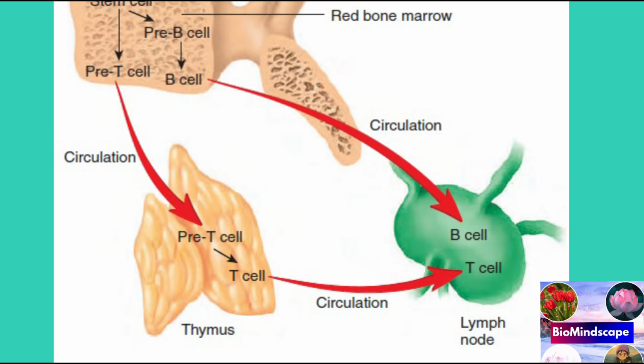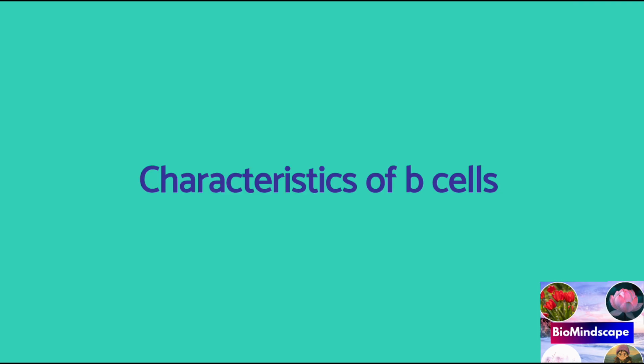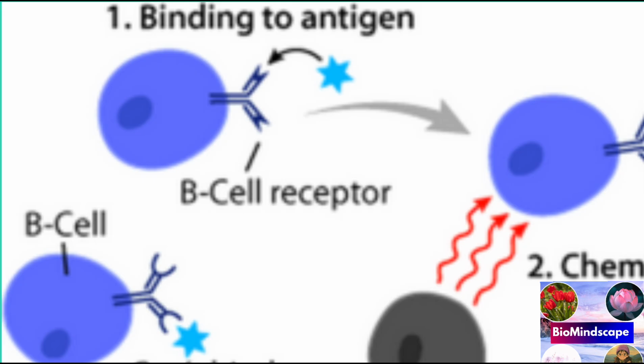These are formed. So what are the characteristics of B lymphocytes? B cells display immunoglobulin as an integral protein of the cell membrane, and this surface immunoglobulin antibody acts as a receptor for the antigen specific to it. It means it will get attached to that antigen which is specific to that particular antibody. So B cells are responsible for the production of antibody. Activated B cells transform into plasma cells.